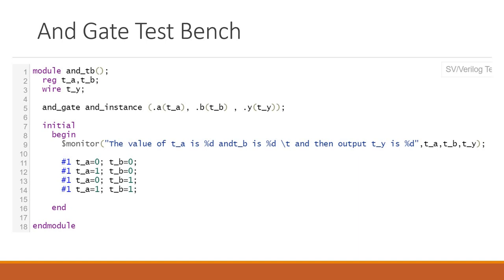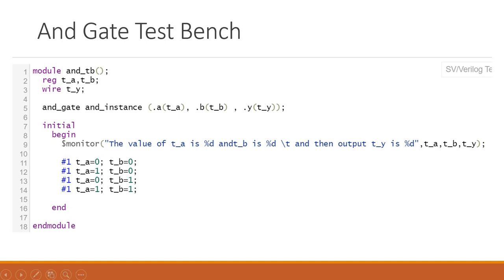Because they are input signals of your test bench, so I have written T underscore A, by which you can understand it is related to your test bench signals. If there are any changes on those signals, then monitor will display the values. What it displays depends upon what you want to display. Right now just understand I am using dollar monitor for display purposes. We are going to see it with code also, so don't worry about that.